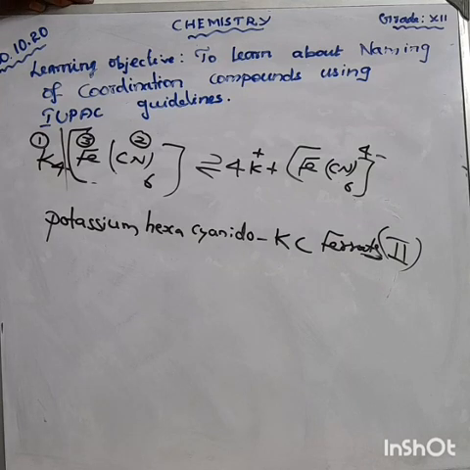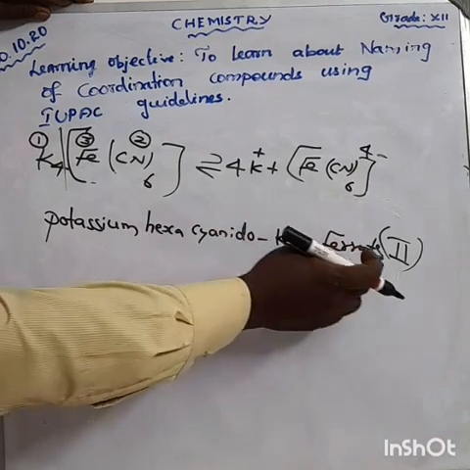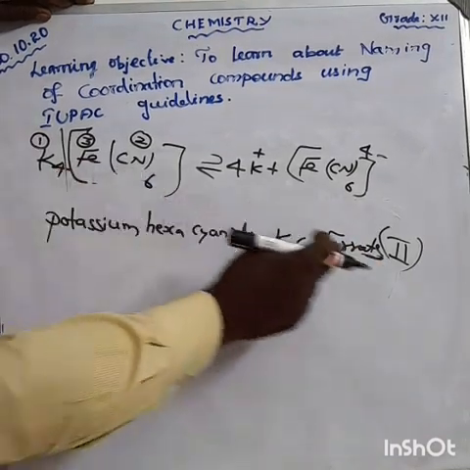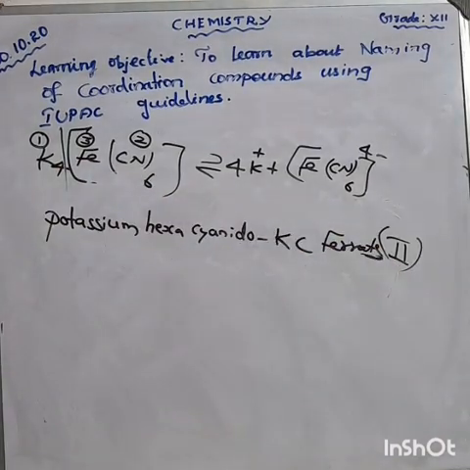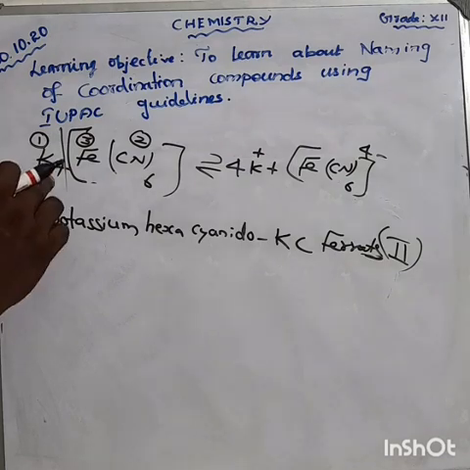Here, how should we find out the oxidation state? In the previous video I told you how to find out the oxidation state. Let us discuss today also how we are going to find out the oxidation state of Fe, that is Roman numeral 2.